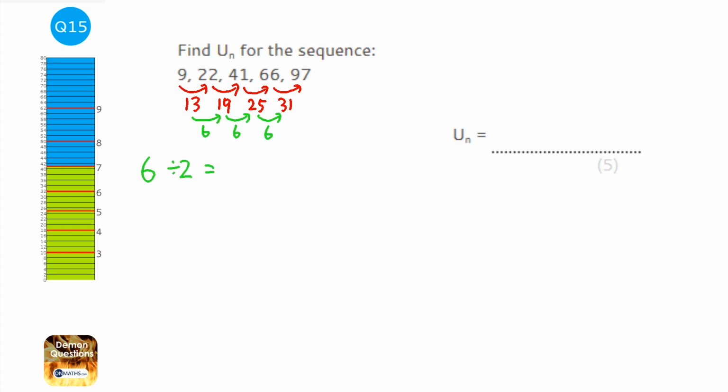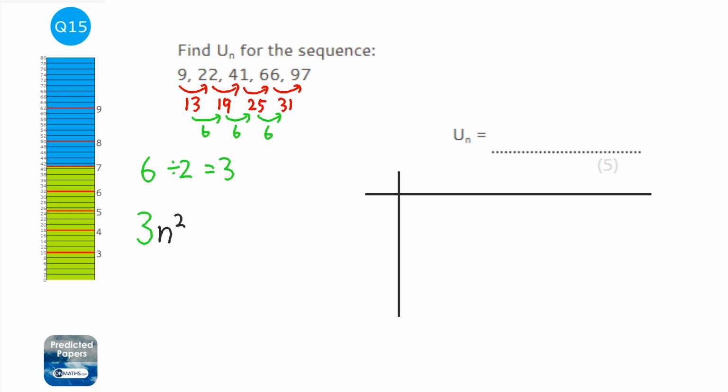Okay, so we end up with 3. Now that 3 will go before an n squared. So we know our nth term will involve 3n squared, but we don't know what the rest of it is yet. So what we do is a little table, and we write in our sequence, which is 9, 22, 41,